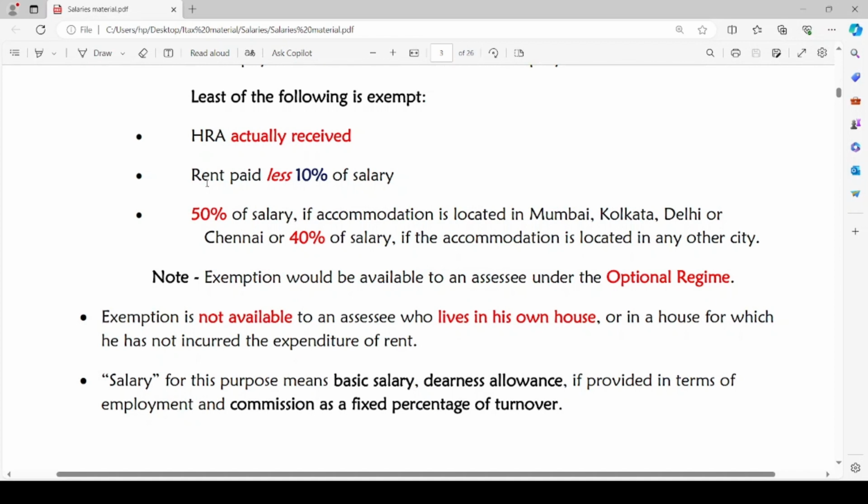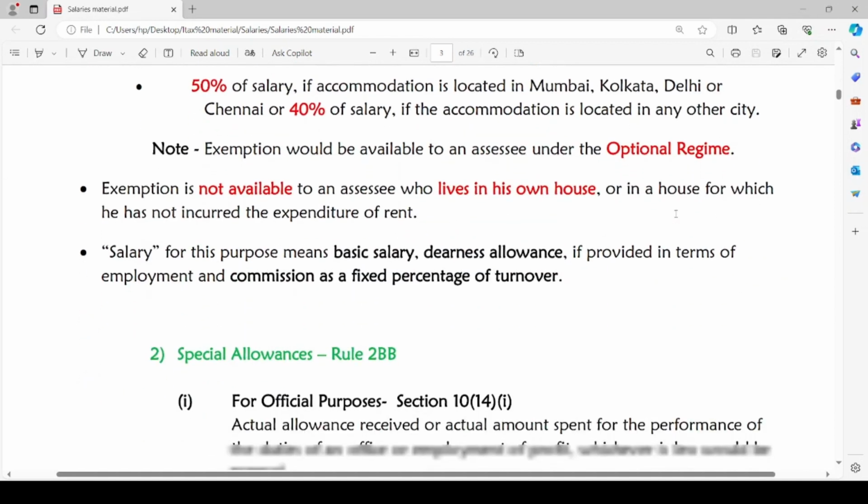Exemption is not available to an assessee who lives in his own house or in a house for which he has not incurred the expenditure of rent. If the assessee is living in his own house, there is no rental expense he is paying, and also if he has not incurred any rental expenditure, he will not be eligible to claim any exemption under HRA. We will simply add any HRA amount to the salary while computation of income from salaries, and no exemption will be provided. I hope it is clear for you guys.